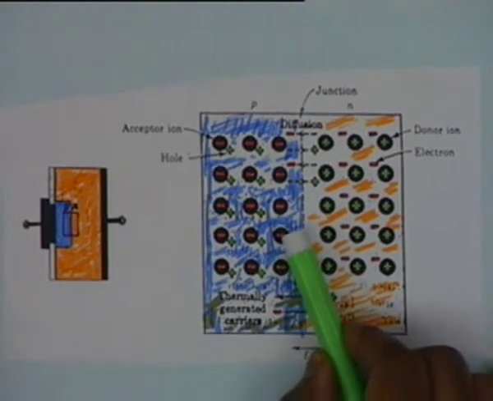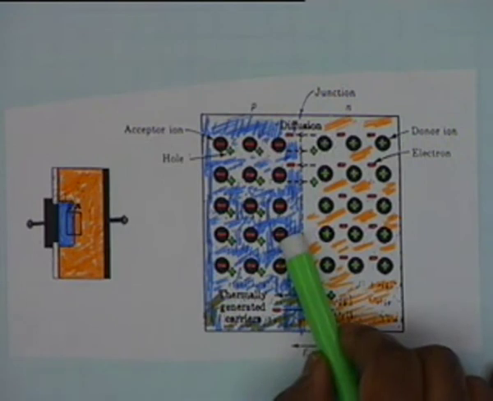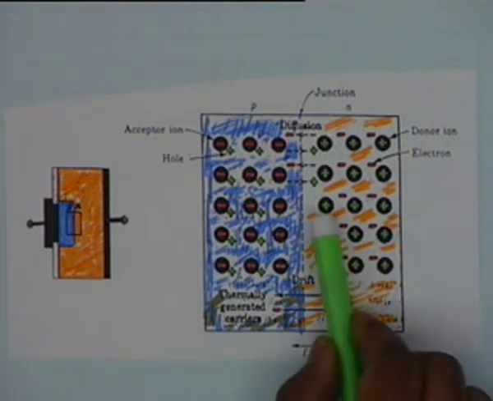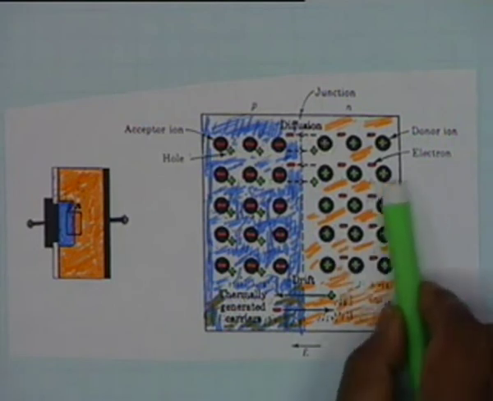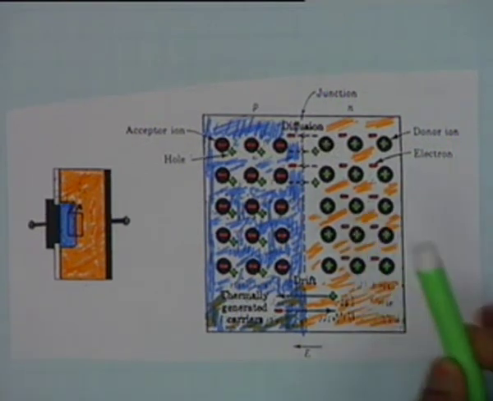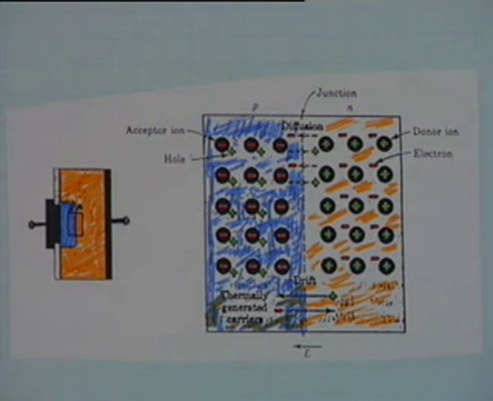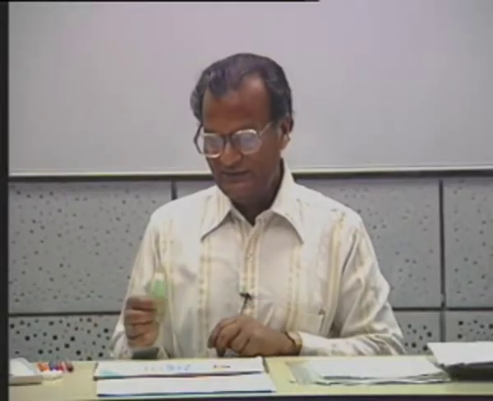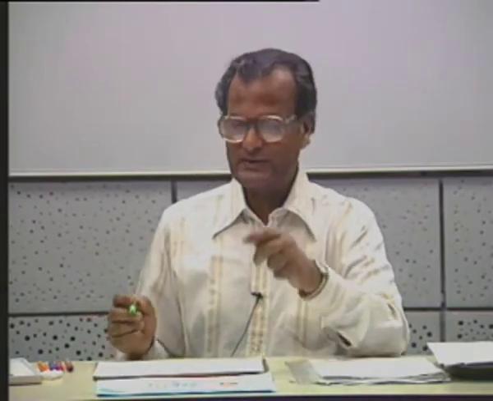On the other hand, if you measure a small area here, the total charge will be negative. But if you go far away from the junction, if you measure over a non-zero area, it would be zero charge, because there are fixed charges as well as mobile carriers. There are electrons as well as holes, and the total silicon bulk is electrically neutral, and therefore this region is also called space charge region. That means in the space that is available, you shall be able to measure charge only in this region.